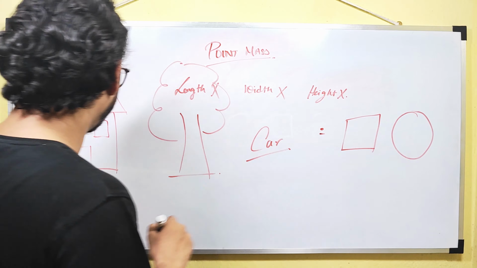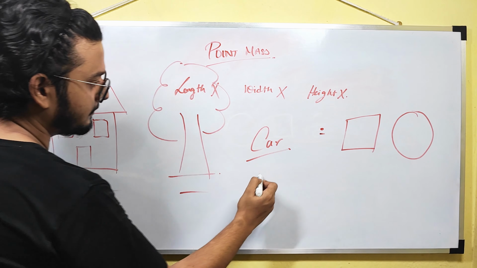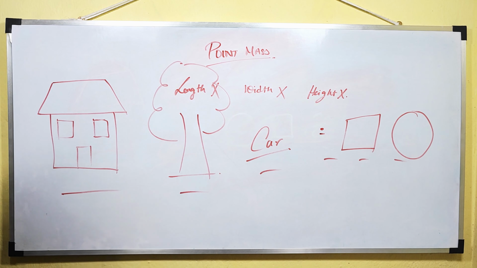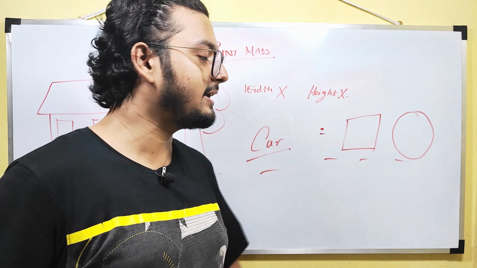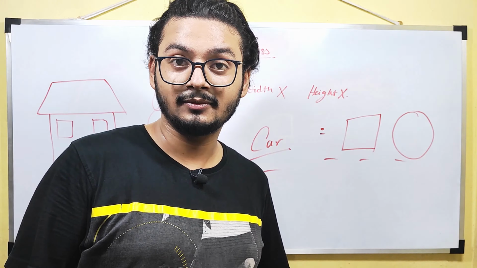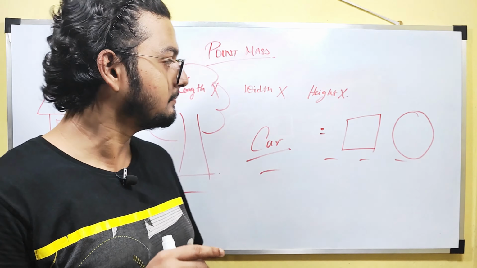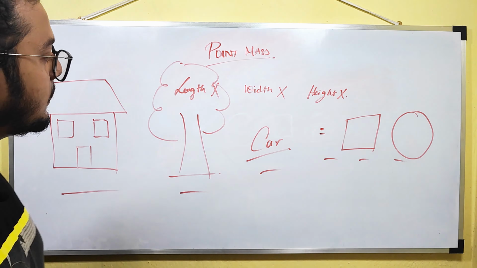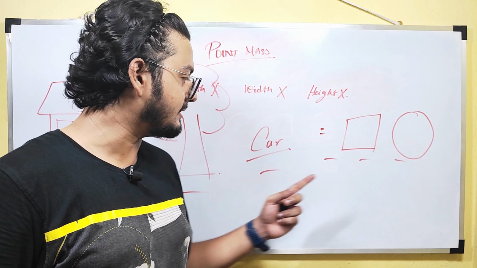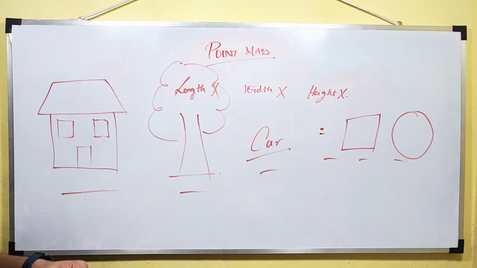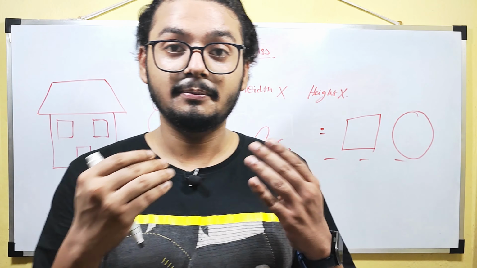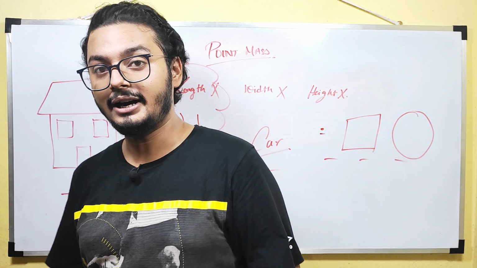Okay, let us consider these 6 diagrams, right? Can all of them be considered as a point or a point mass? Just imagine that whenever we are looking at these things from a distance, let us say that you were traveling in an aeroplane, right?